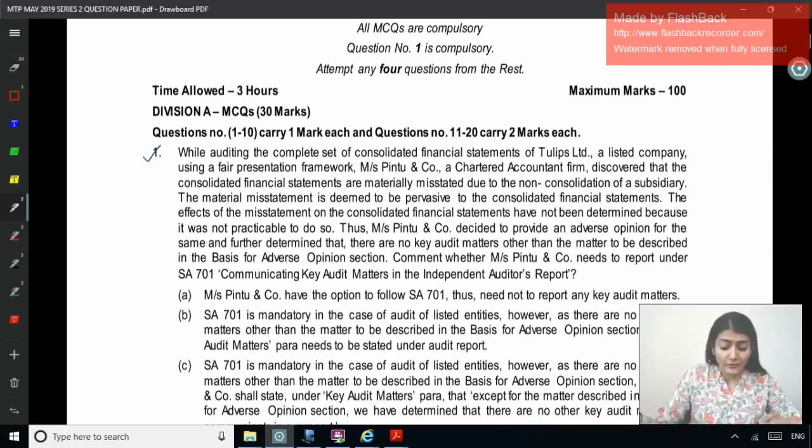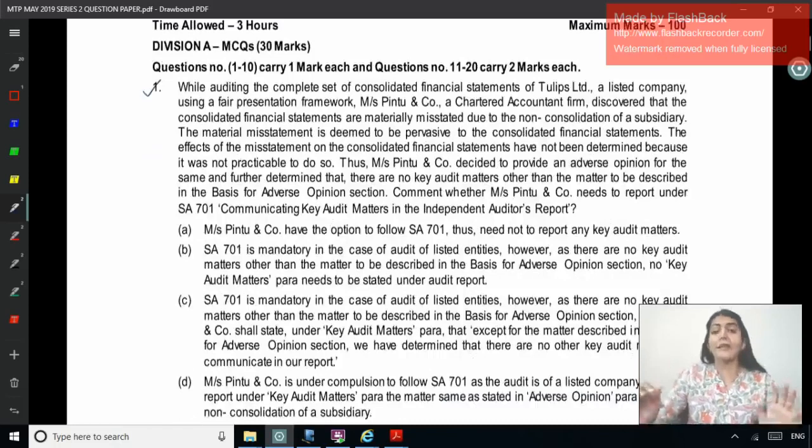The effect of the misstatement on the consolidated financial statements has not been determined because it was not practicable to do so. Thus, Pinto and Company decided to provide an adverse opinion for the same and further determined that there are no key audit matters other than the matter to be described in the basis for adverse opinion section. Comment whether Messrs. Pinto and Company needs to report under SA 701, that is communicating key audit matters in the independent auditor's report. So what we study in SA 705 is that whenever the auditor modifies his opinion,